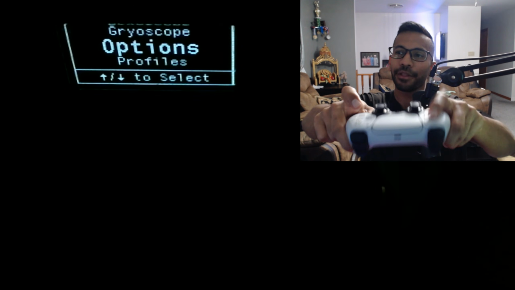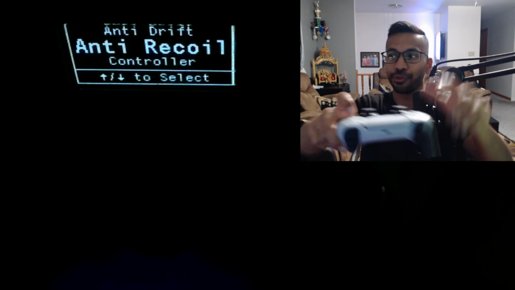You hold your aim button and then simply press right on the D-pad. There we go. We're back to primary and secondary, right? So again, this is more advanced. If this is sounding confusing, please don't set all this up, okay? So again, I'm going to press L2 in options. And now let's go ahead and talk about the values and things you want to use, okay?